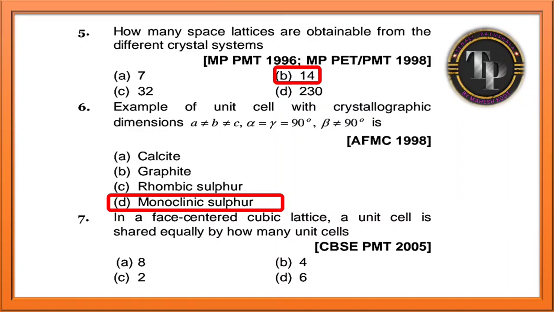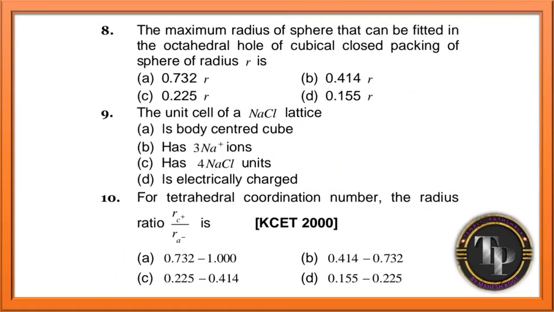In face-centered cubic lattice, a unit cell is shared equally by how many unit cell? 6 unit cell. Yes. Moving to the next question. The maximum radius of the sphere that can be fitted in the octahedral hole of cubical closed packing of sphere of radius r is, they are asking. So correct answer is 0.414 r.